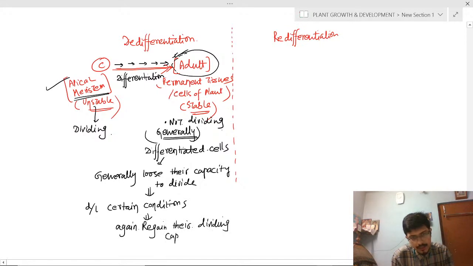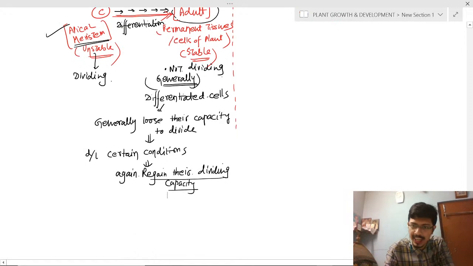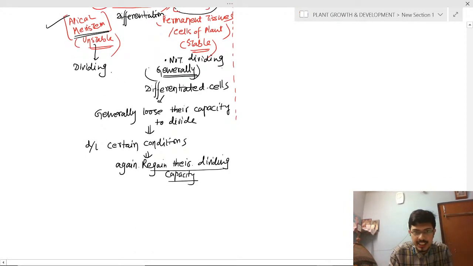So these stable cells will divide further. These stable cells, under certain situations, will be dividing again.